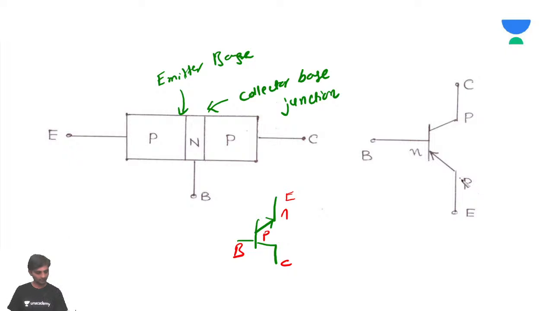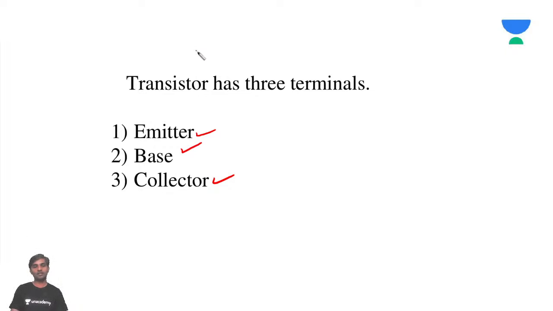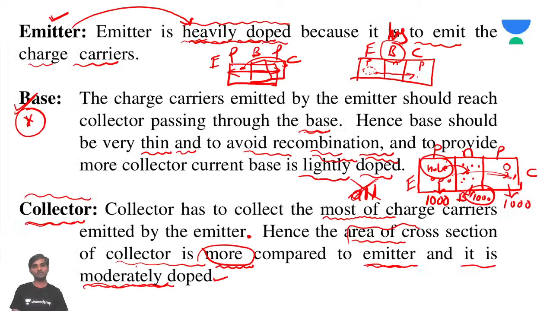PNP transistor. Okay, this is how we differentiated, and we have seen that we have three terminals: emitter, base, collector. I'm just trying to repeat them. What is the job of the emitter? The emitter has to emit the charge carriers, and because of that it is heavily doped.